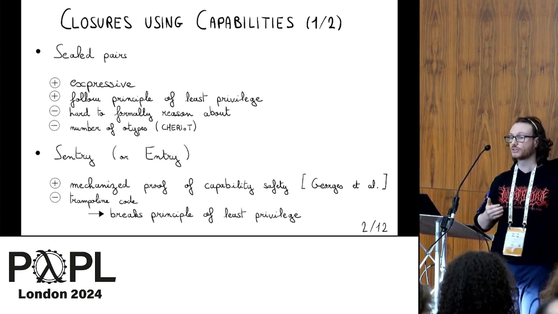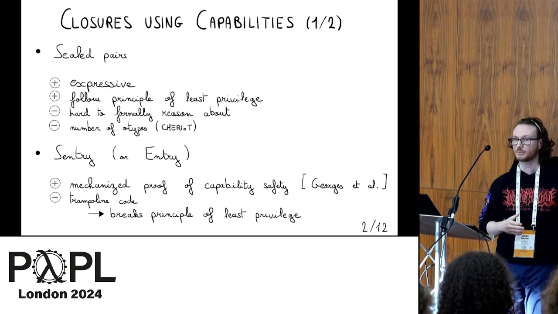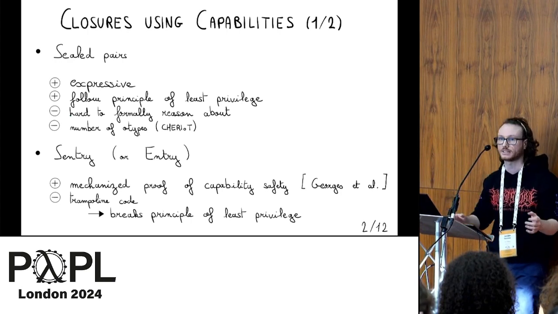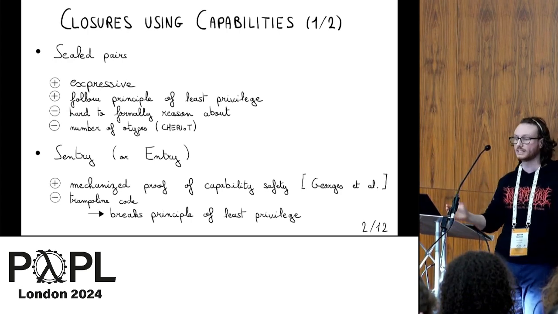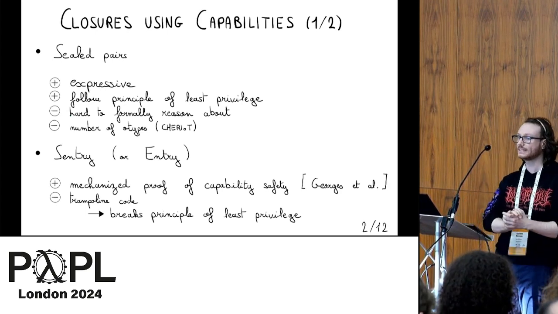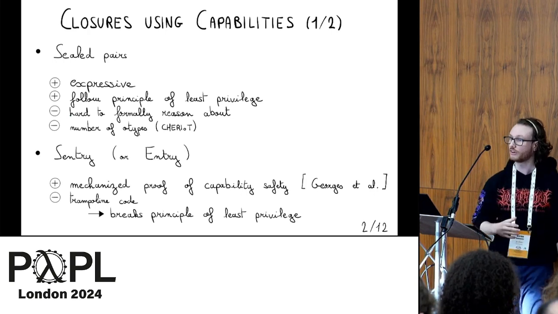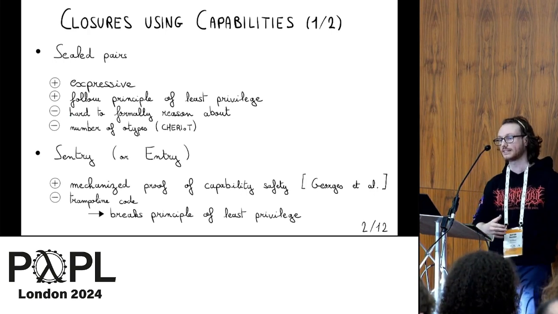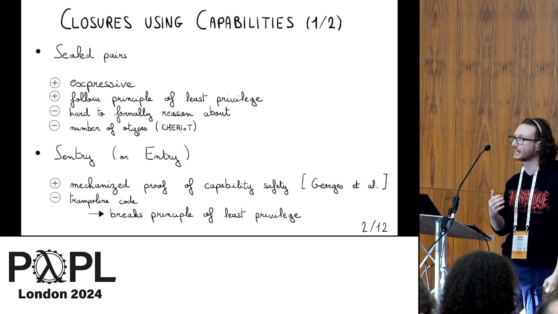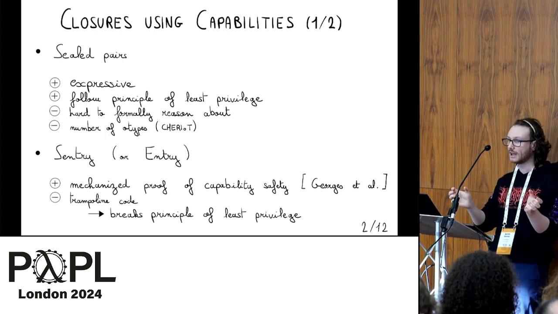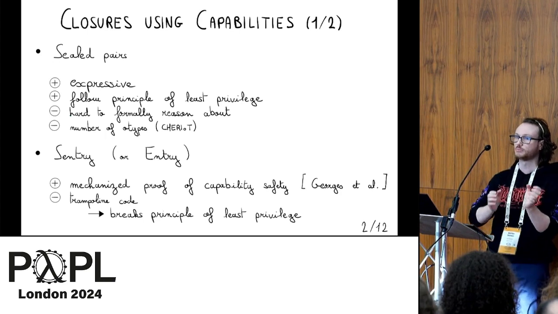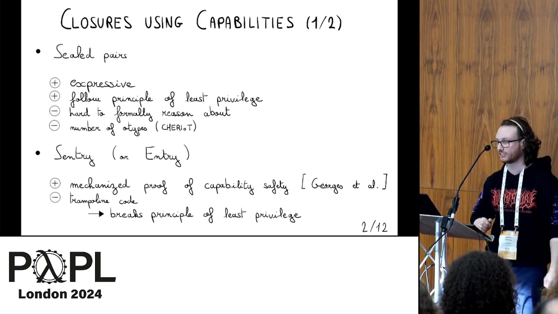Another way to create closures is to use sentry capabilities or direct sentry capabilities or entry capabilities. These are all different names that I might use a bit randomly in my talk, but they mean the same thing. And one good point about entry capabilities is that we already have a mechanized proof of capability safety for such capabilities in the Skorstengaard et al. work. The problem is it requires some trampoline code that mixes code and data, and it means that it breaks the principle of least privilege because it requires some region that has both write and executable permissions.